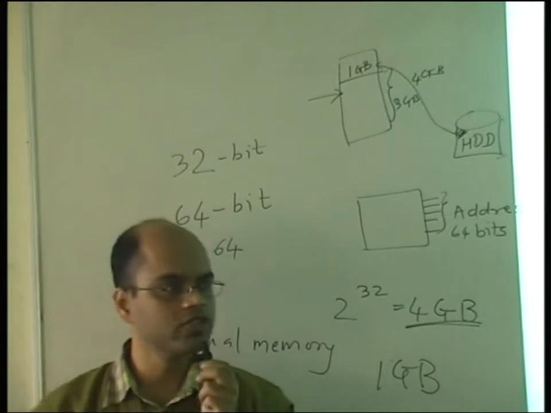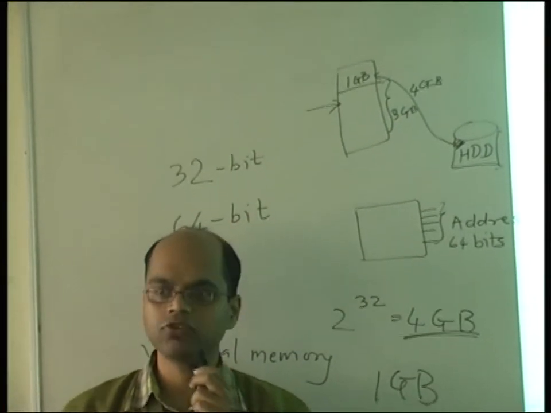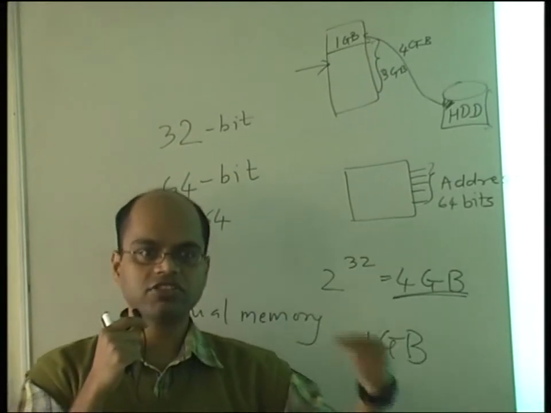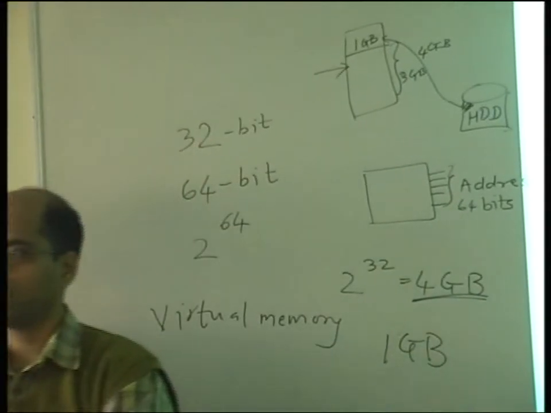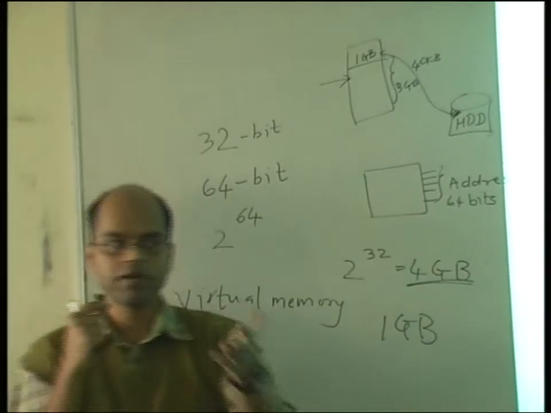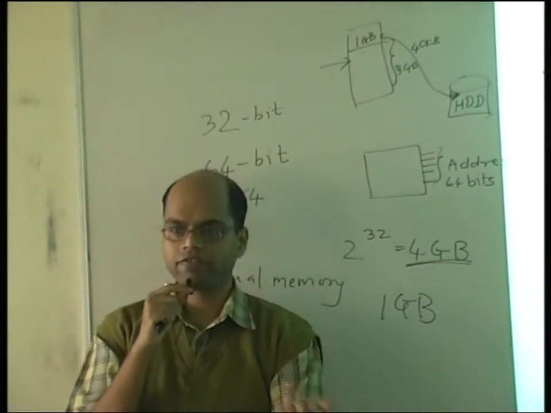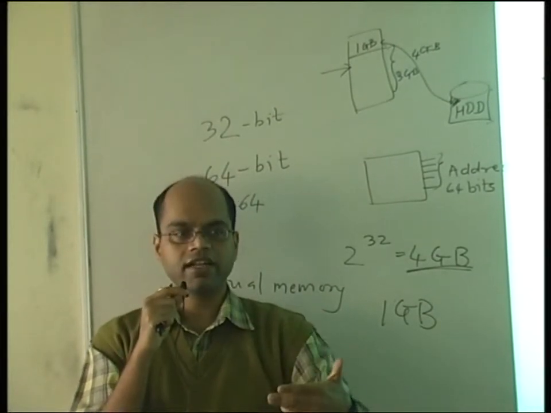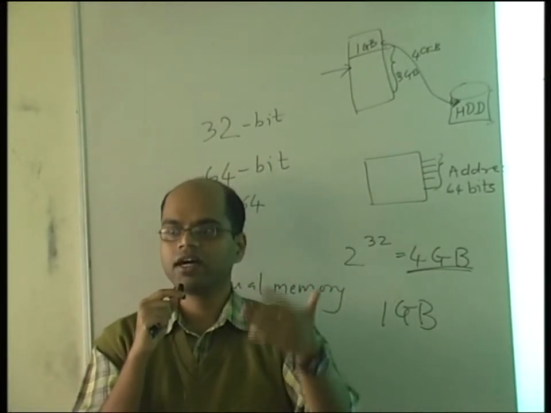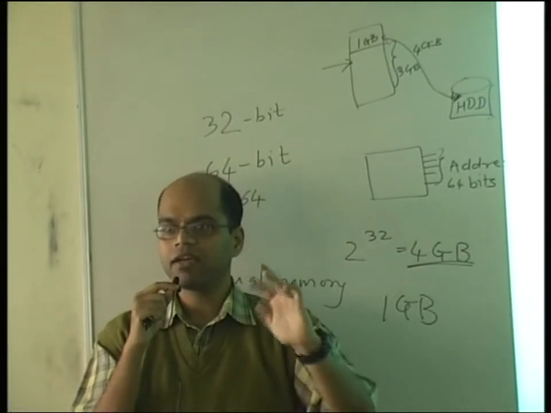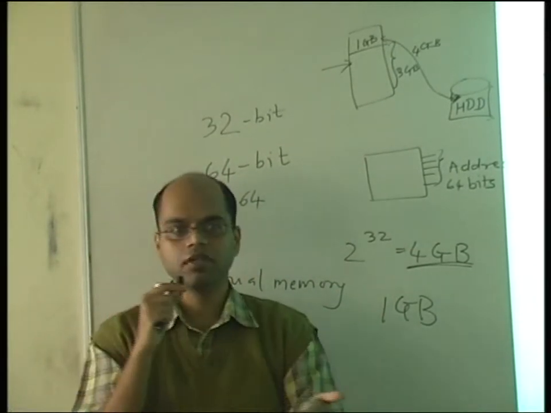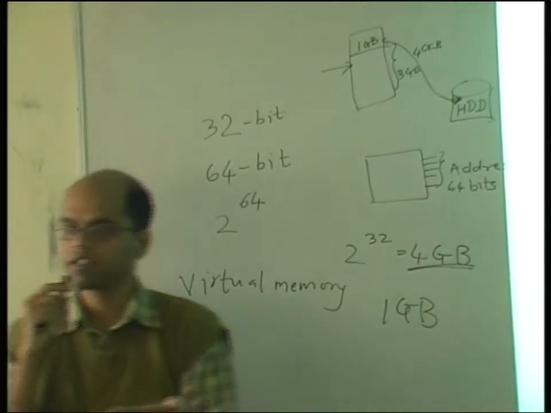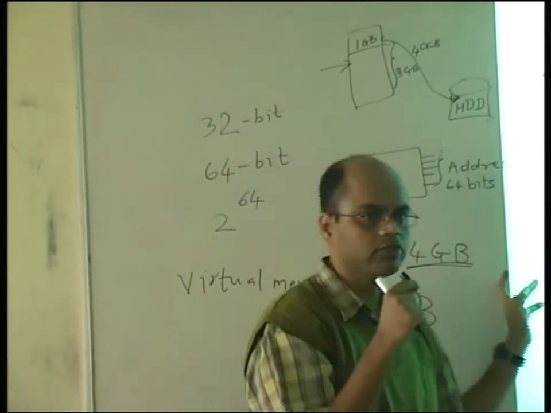And because our computer is so fast in the processor, it can do all this. You remember? So can you think of an overhead? Every instruction that goes out on the processor, on the address grid, the operating system has to look at that value, modify it. Look at that value, modify it. Right? So if your computer is running at the speed of X gigahertz, and for every time you do this, maybe the actual speed gets divided by 2 there itself, X by 2, right? So that slows down the machine.